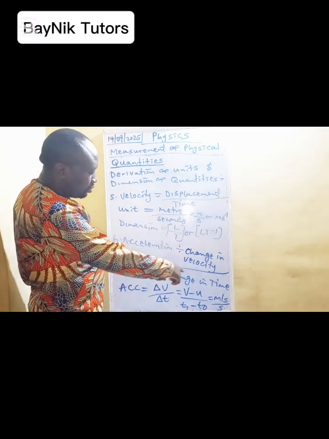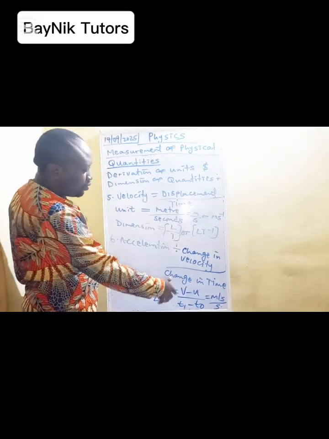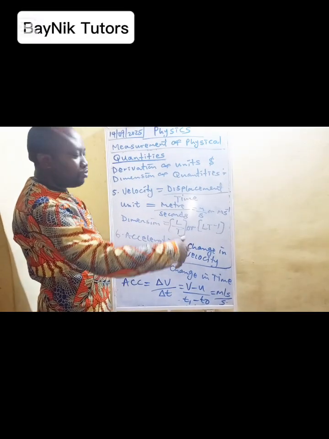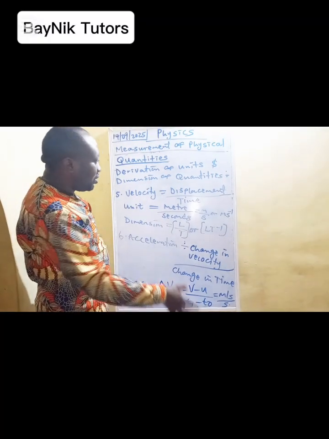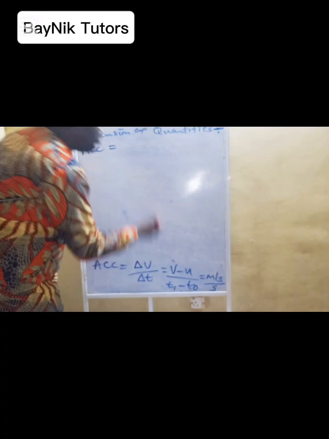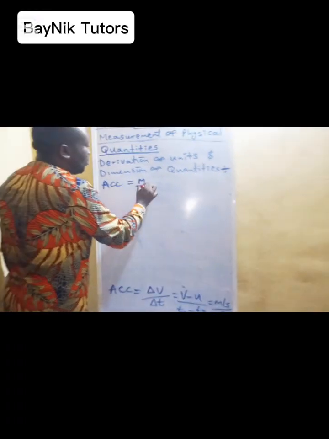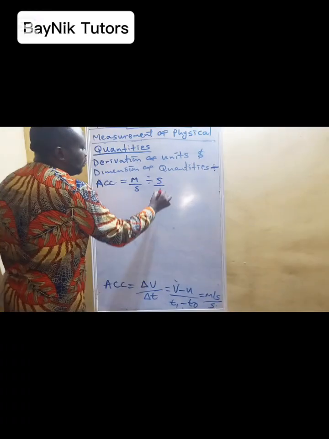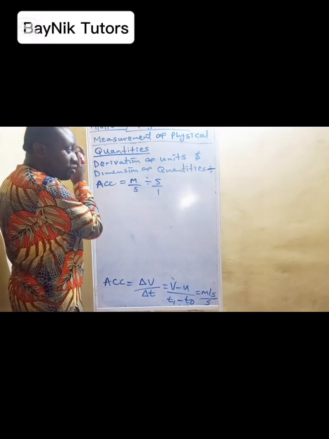So we have velocity in meter per second over second. To get the dimension, we get it from the unit. If you know that this is meter per second, it's more or less like meter per second divided by second. That's the interpretation of the unit there.